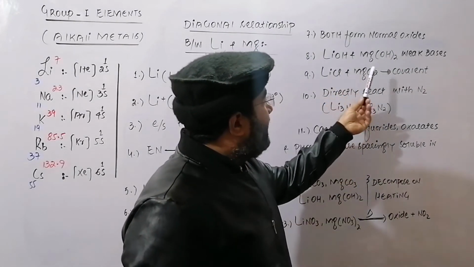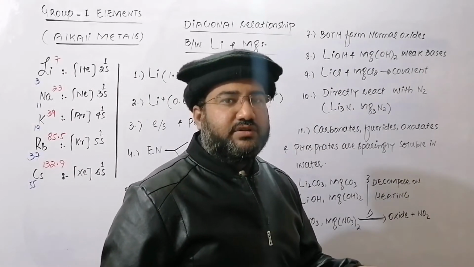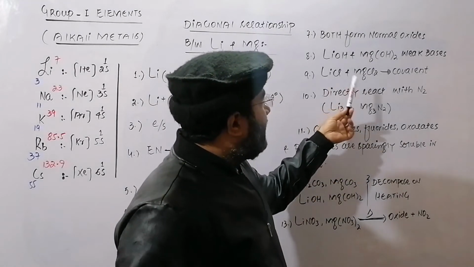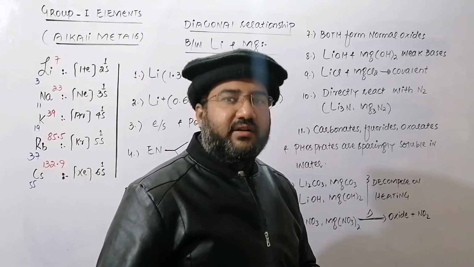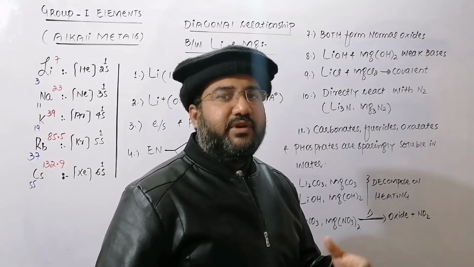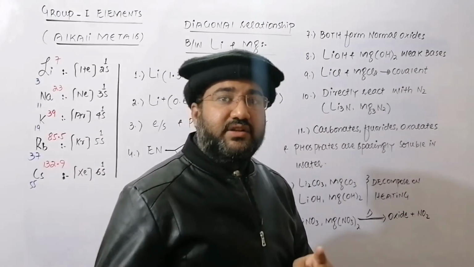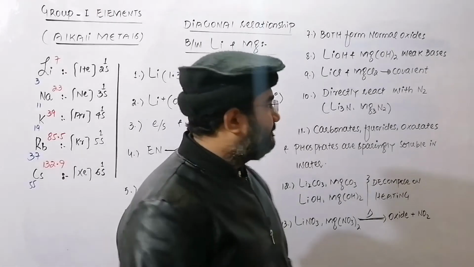Lithium hydroxide and magnesium hydroxide, because of their high lattice energy and very low water solubility, are both weak bases. Then lithium chloride and magnesium chloride, because of the high polarizing power of the lithium ion and the magnesium ion, are predominantly covalent in nature, and because of their covalent nature, they dissolve in organic solvents like alcohol and pyridine.